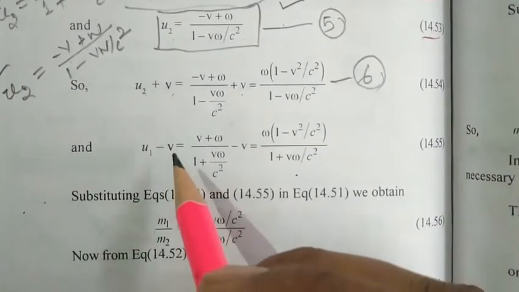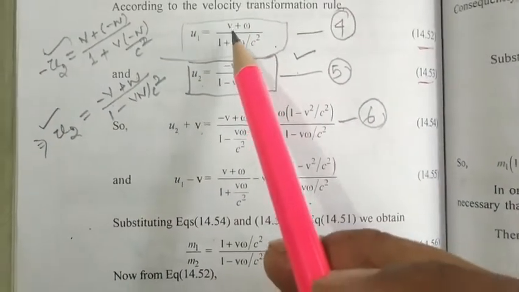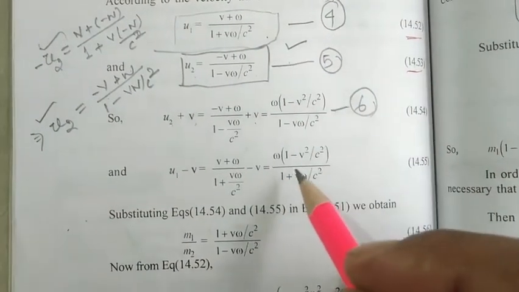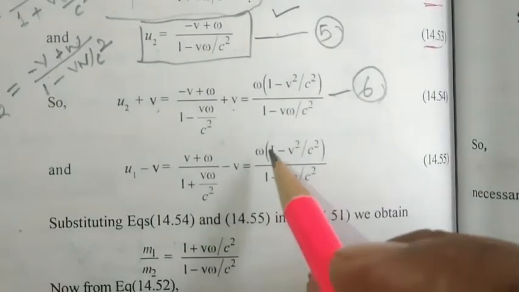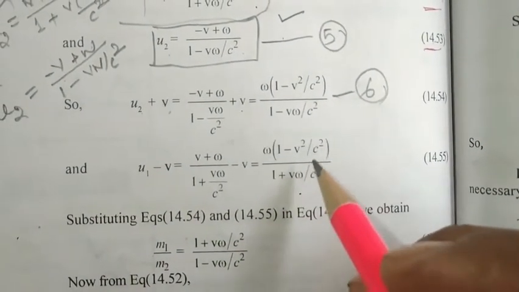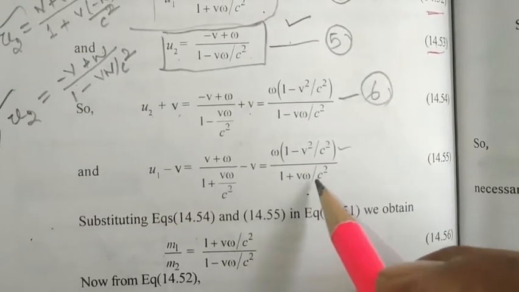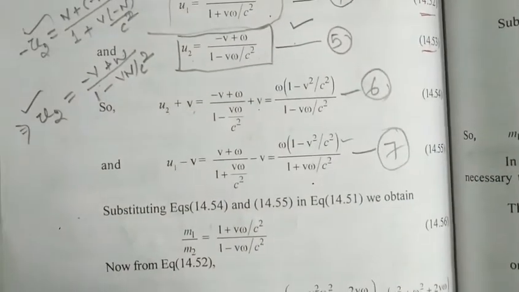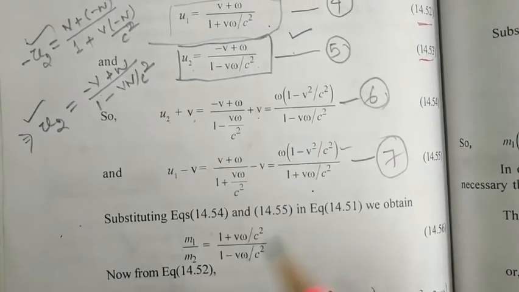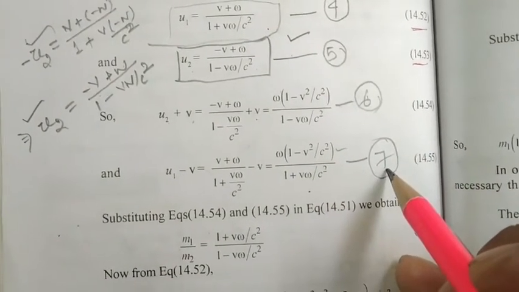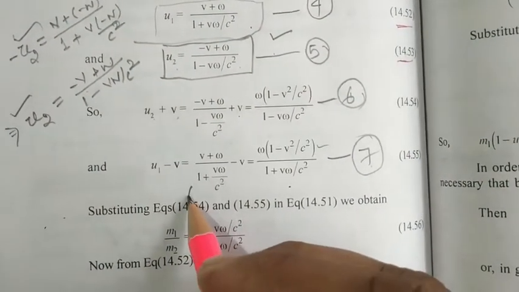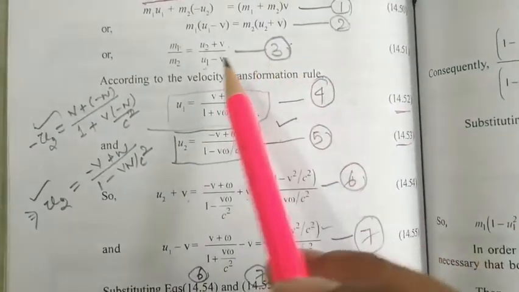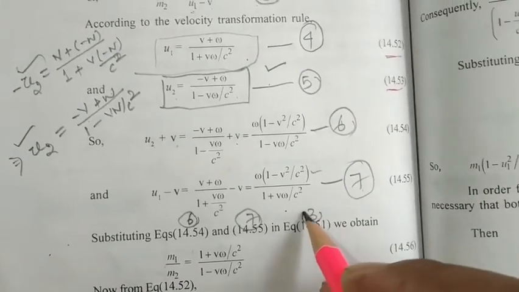Similarly, u1 minus v, u1 is your v plus omega by 1 plus v omega by c square, minus v. That minus v we can get this much, that will be your omega into 1 minus v square by c square by 1 plus v omega by c square. Let it be your equation number 7. Now we have to substitute equation number 6 and 7 in equation number 3.